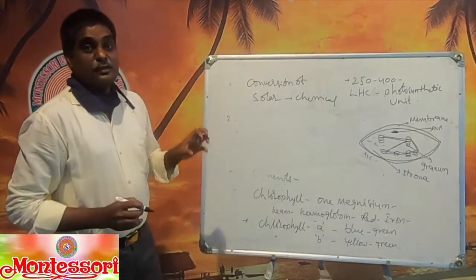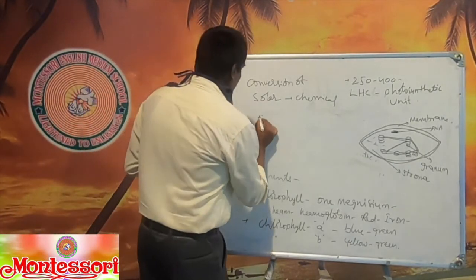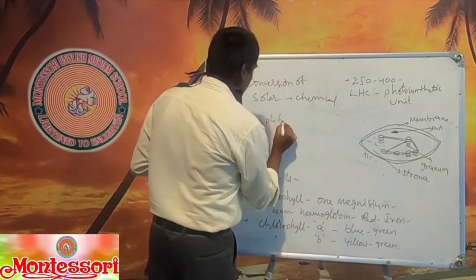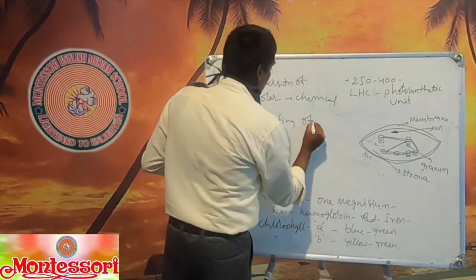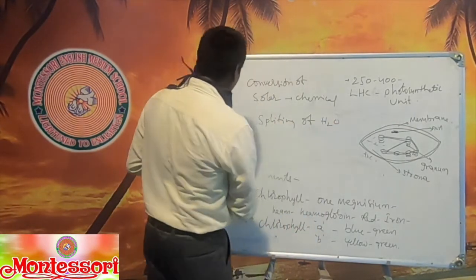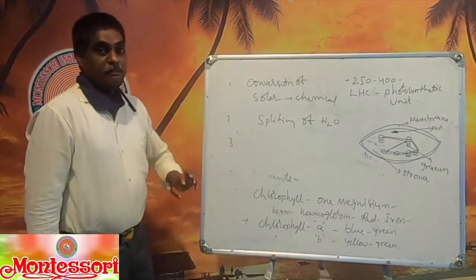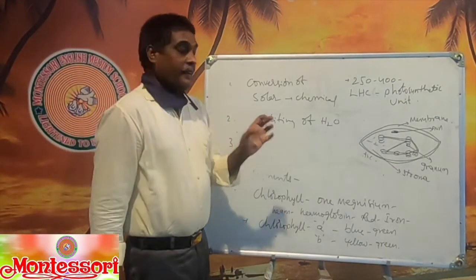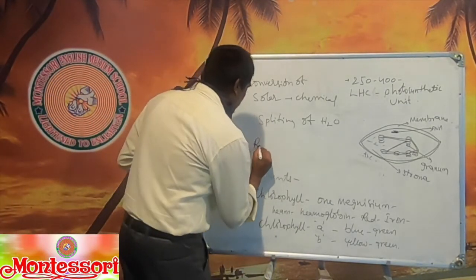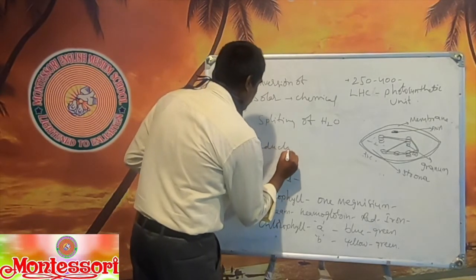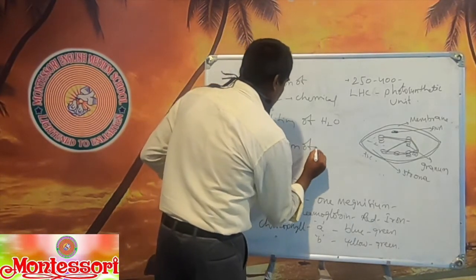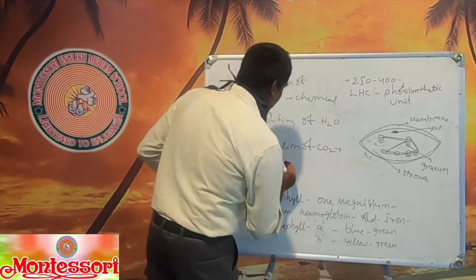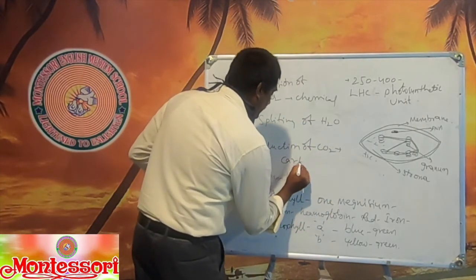The second is the splitting of water molecules. And the third is the reduction of carbon dioxide into carbohydrates.